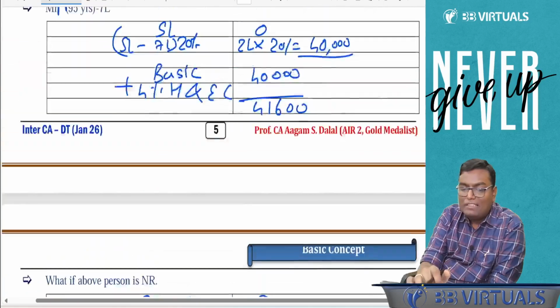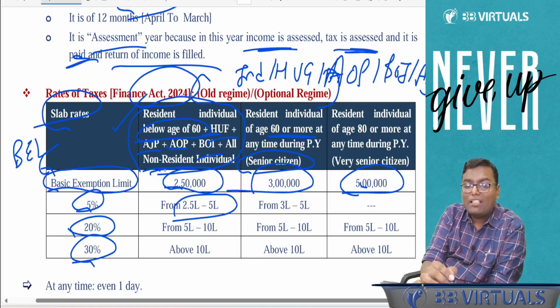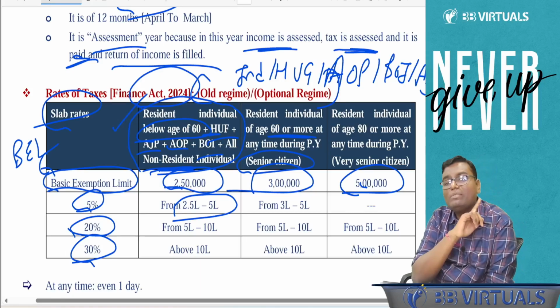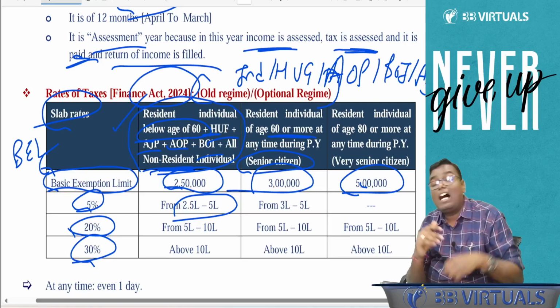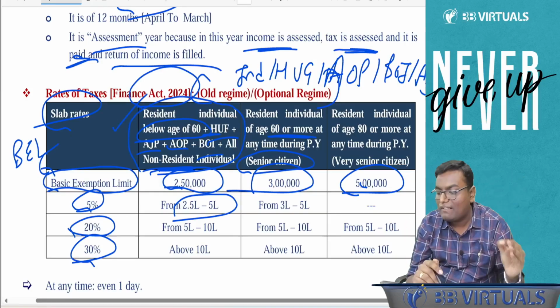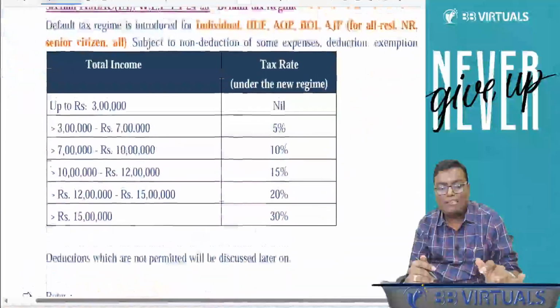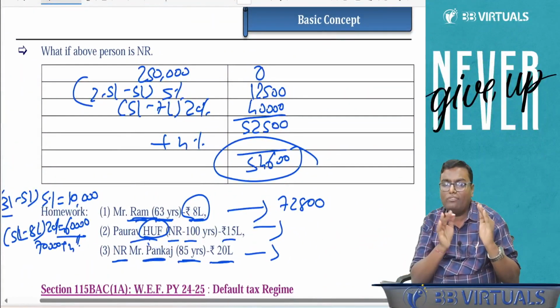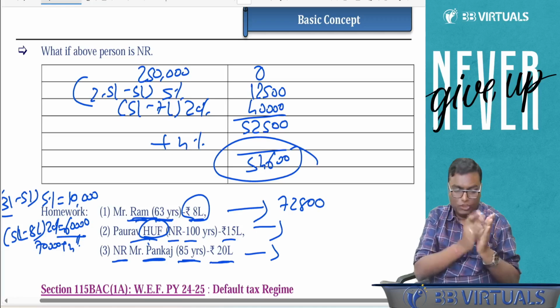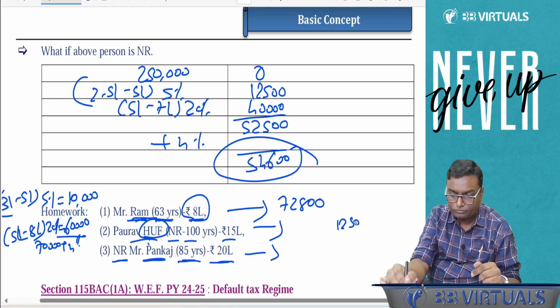If you closely see the table, HUF is always covered under the first column. Like a non-resident individual, the limit will always be 2,50,000. The higher limit of 3 lakh and the higher limit of 5 lakh is only applicable to a resident individual. So if you are HUF, your exemption limit is always what? 2,50,000. So 2.5 to 5 lakh, 5%, that will be 12,500.